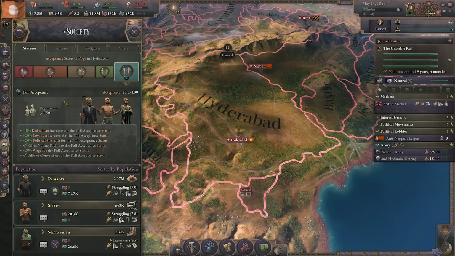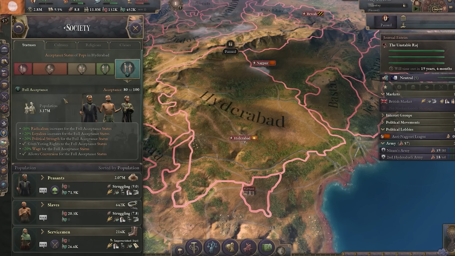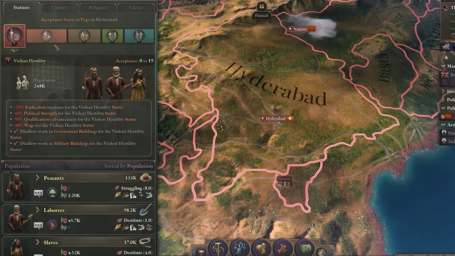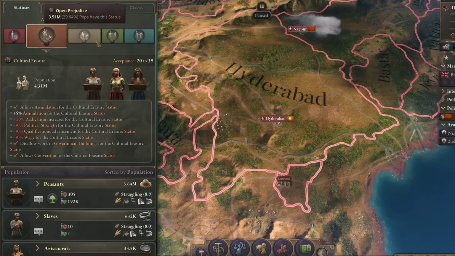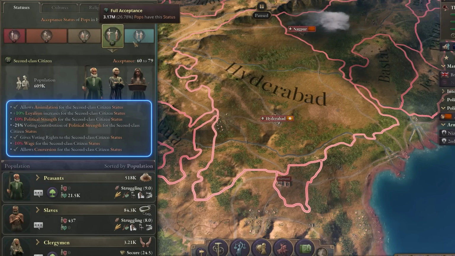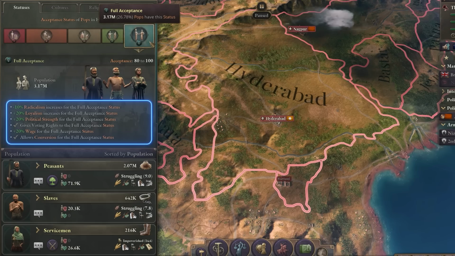Discrimination is another updated feature in Update 1.8. No longer a simple binary yes you are or no you are not system, discrimination is now based on the level of acceptance each pop has. Ranging from 0 to 100, every 20 points of acceptance will raise a pop up to the next discrimination tier. Here we can see all the positive or negative status effects that will affect anybody in this tier. We can also see which pops belong to that tier.